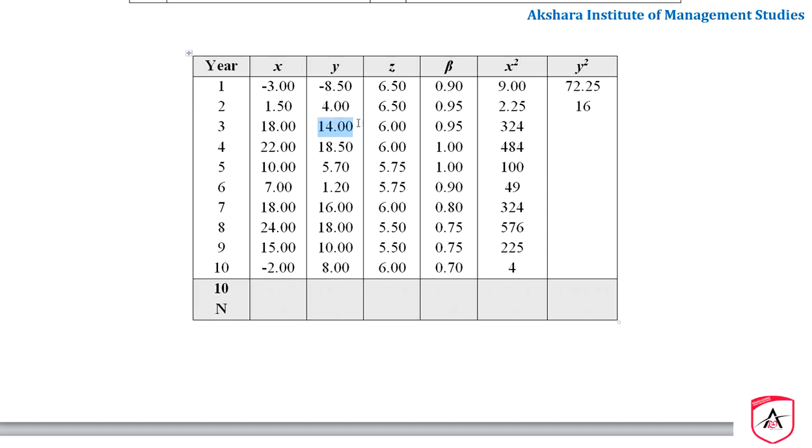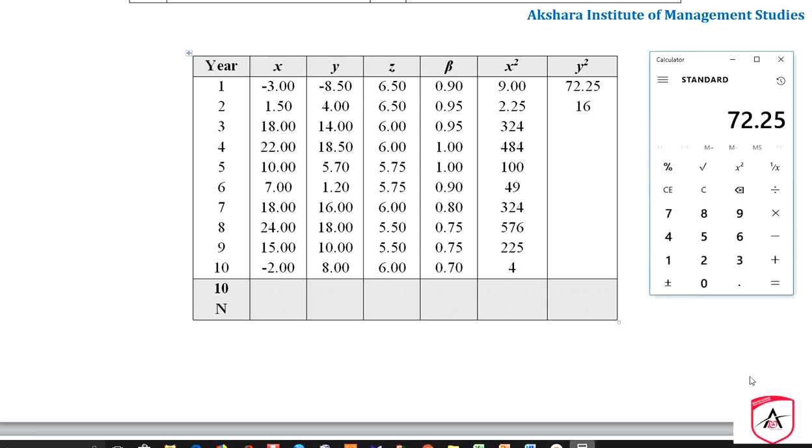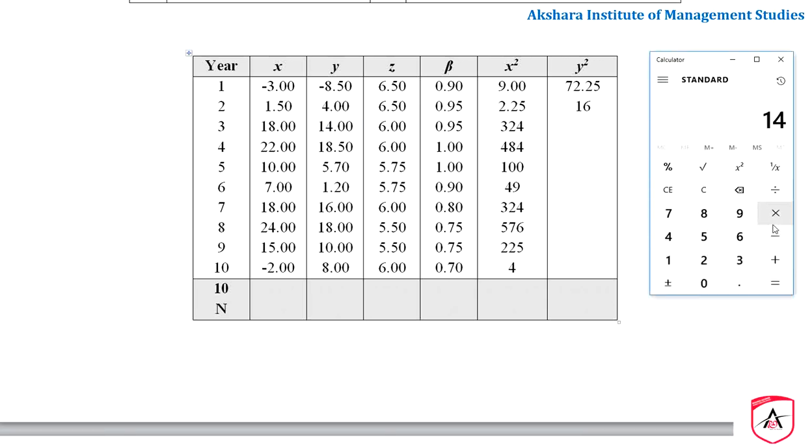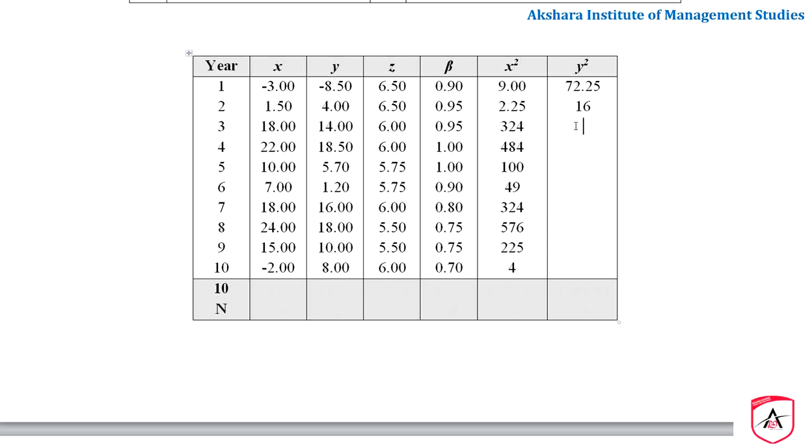And similarly 14 square, 14 into 14 is 196. Please check it. Okay, 196. Similarly, for the entire Y we have to do the square over here, and I have done that already here. Please check it.